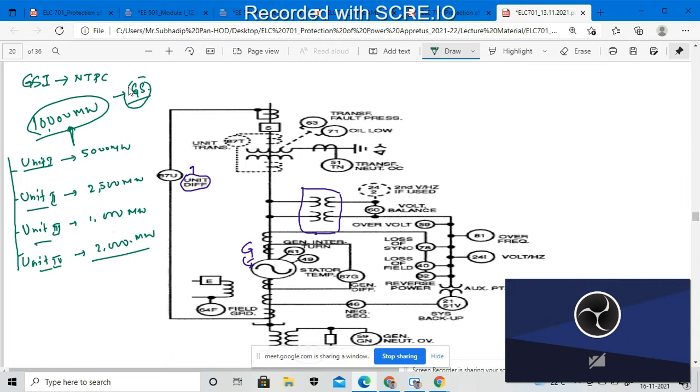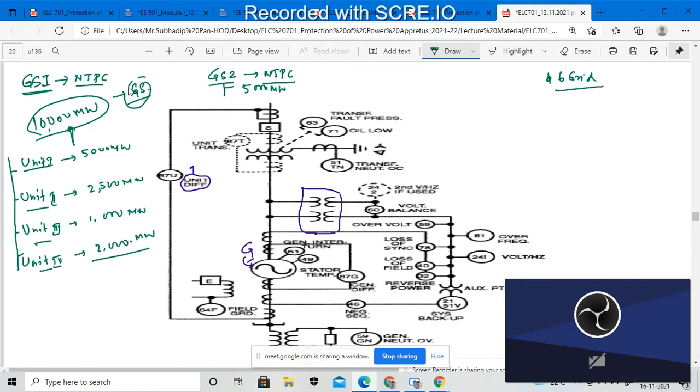NTPC has generating stations in other sections as well. Suppose in Patra 2 we have generating station unit 1 for NTPC, and generating station 2 for NTPC will also be there. This generating station has a capability of, say, 5,000 megawatt. Each and every generating station will be connected with the grid. Keep reminding yourself of this. Suppose in India we have a total of six grids.